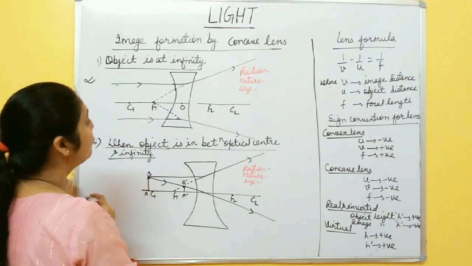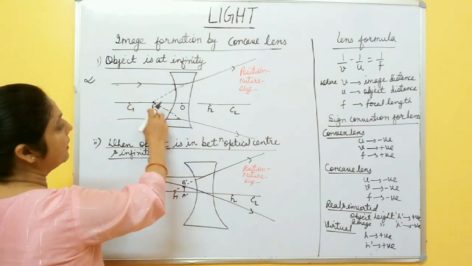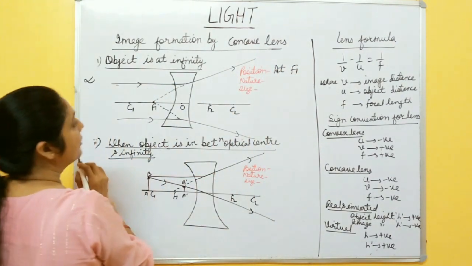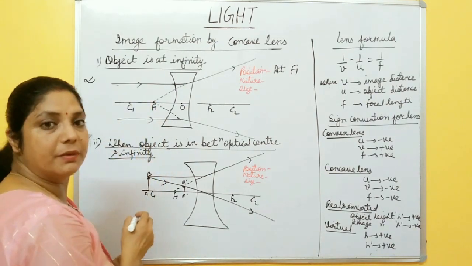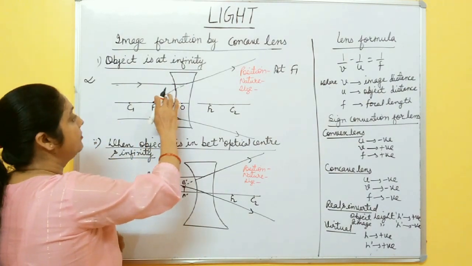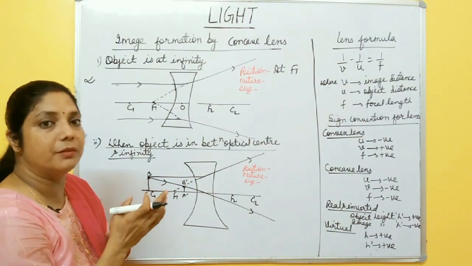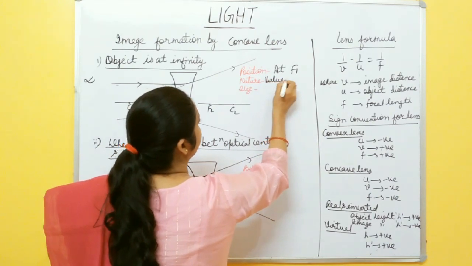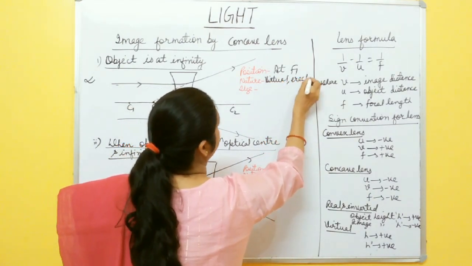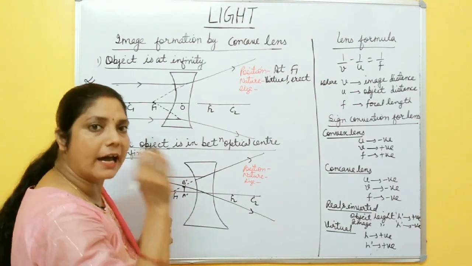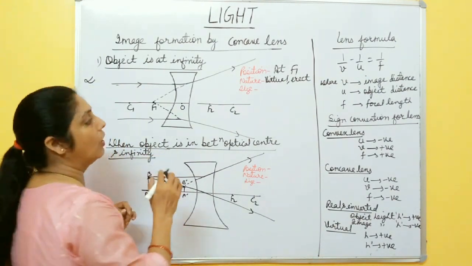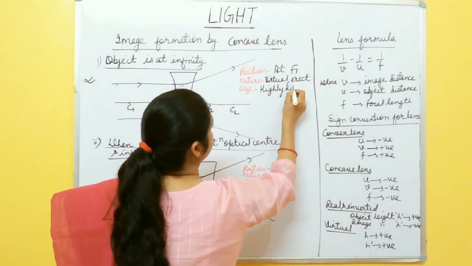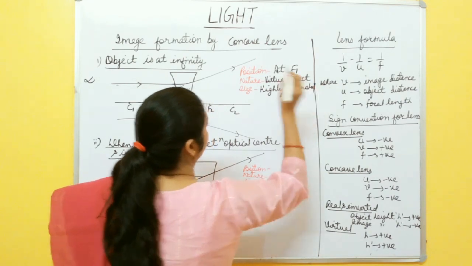So the two rays meet at this point. Here the image is formed. So when the object is at infinity, where is the image formed? Image is formed at focus F1, right? Now what is the nature of the image? Image is formed by the diverging rays. The rays do not actually meet, they appear to meet. So the nature of the image is virtual, and a virtual image is always erect. And size is highly diminished, smaller than the object, very small size, a point-sized image is formed.